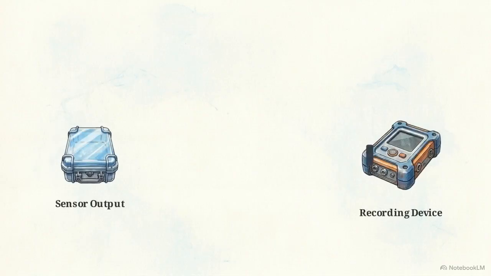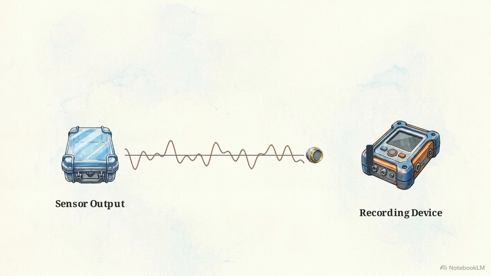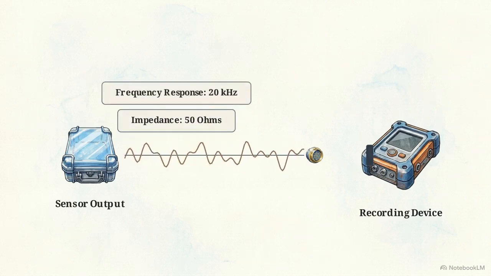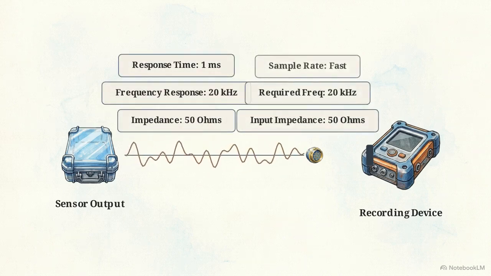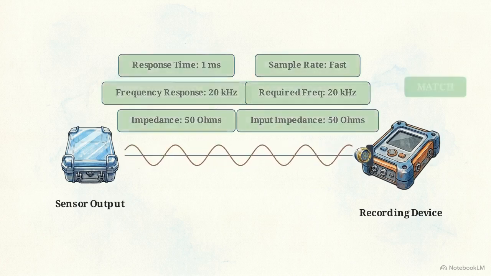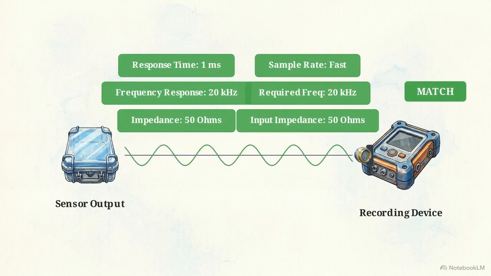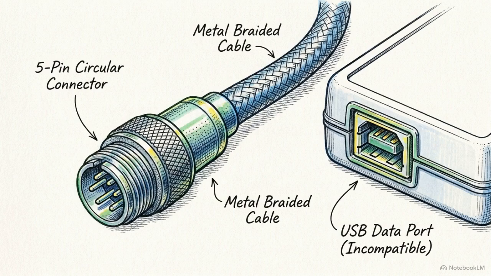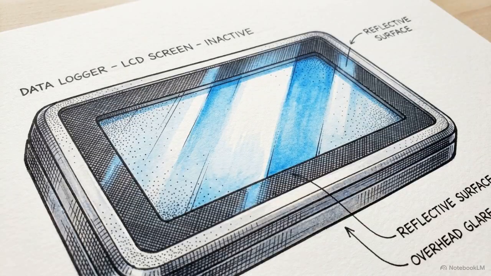The second rule is checking the electrical output characteristics. The sensor's specific output parameters, its impedance, frequency response, and response time, must perfectly match the inputs of your recording device. A highly sensitive sensor is completely useless if its electrical language is incompatible with the rest of the measurement hardware. The incoming signal simply will not record.